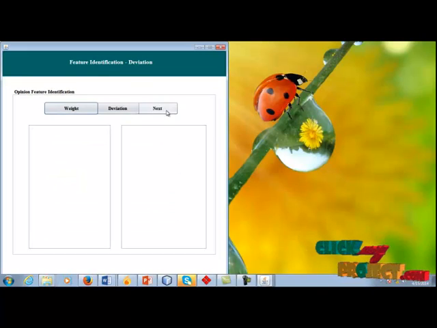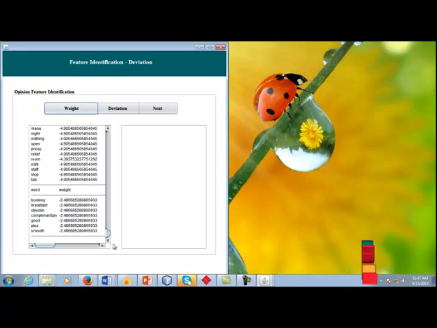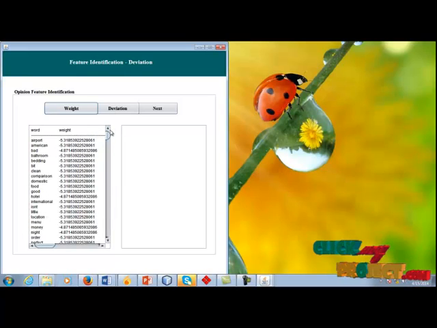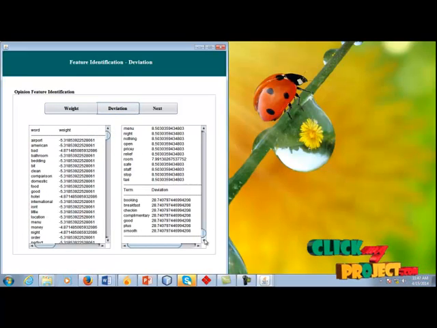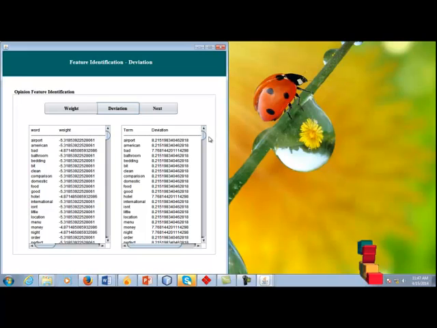Click next. Now we are going to calculate the deviation. Click weight. Calculate the weight. Based on the weight, we calculate the deviation. Deviation measures how frequently a term is mentioned in a particular document by measuring its distributional significance in the document.